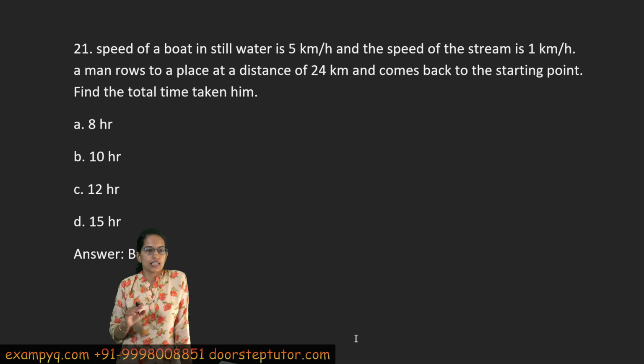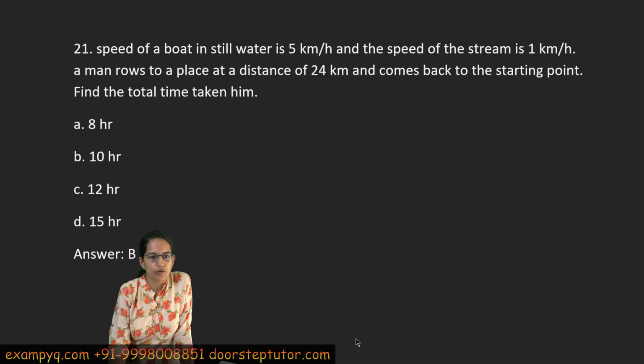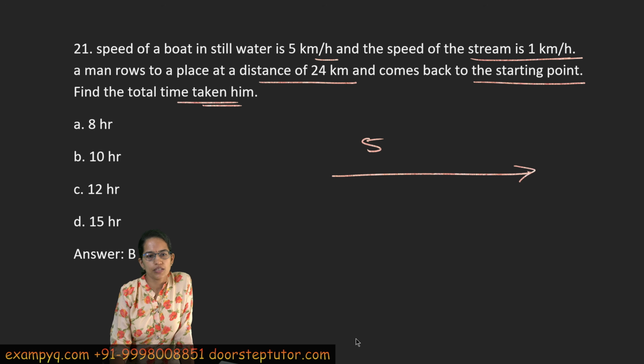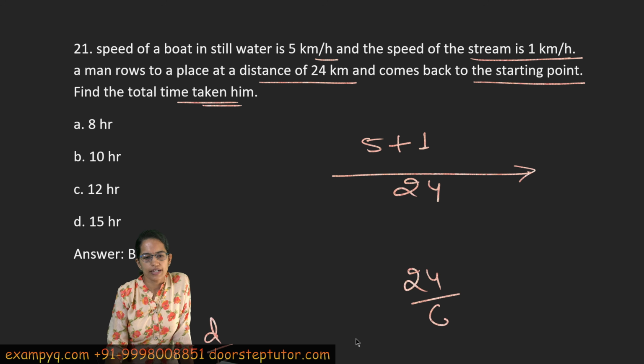Now this says that the speed of boat in still water is 5 kilometer and the speed of stream is 1 kilometer. The man rows 24 kilometers and comes back. What is the total time? While it is going downstream, what would be the total speed? 5 plus 1. And the total distance is of course 24. This is downstream, right? So speed is equal to distance upon time. I have to calculate time, that is distance by speed. So in this case, it would be 24 divided by 6.